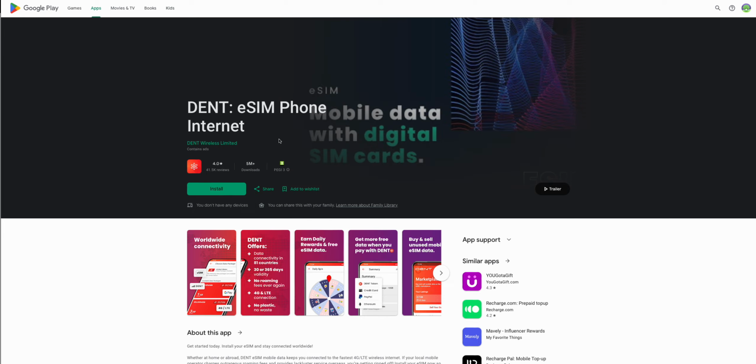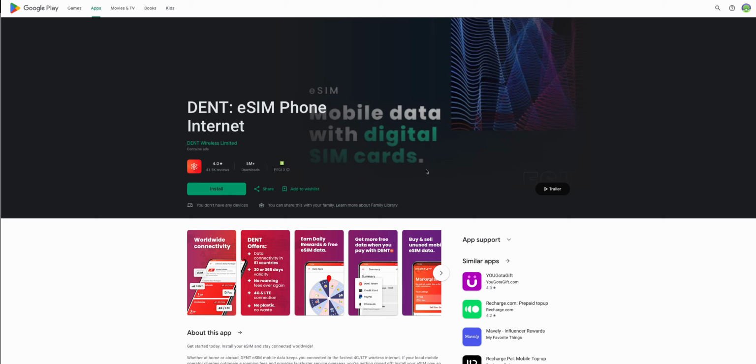My guess is there must be a significant number of users who downloaded it on Apple iPhones as well, and Samsung Galaxy phones. Remember, the DENT eSIM mobile app is also available on Samsung's Galaxy Store, which is similar to Google's Play Store. We don't know how many downloads have happened on either iPhone or Samsung.